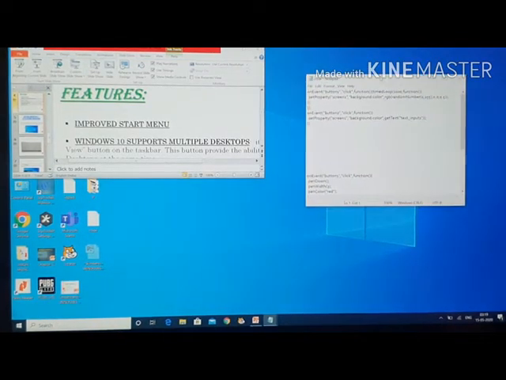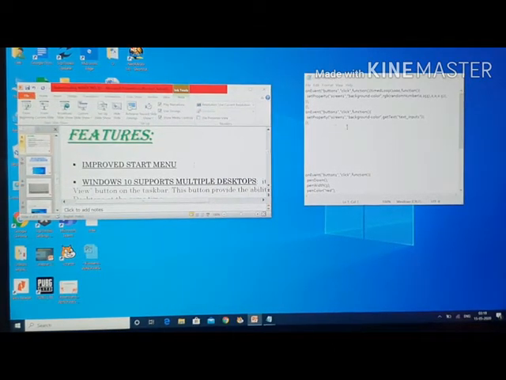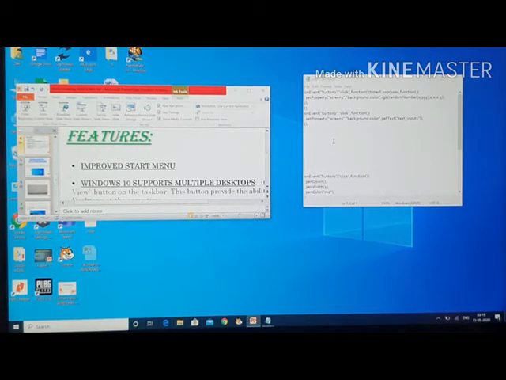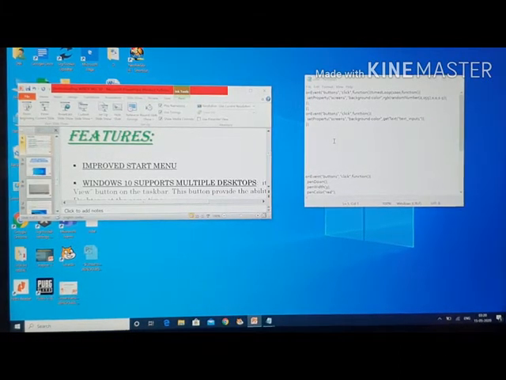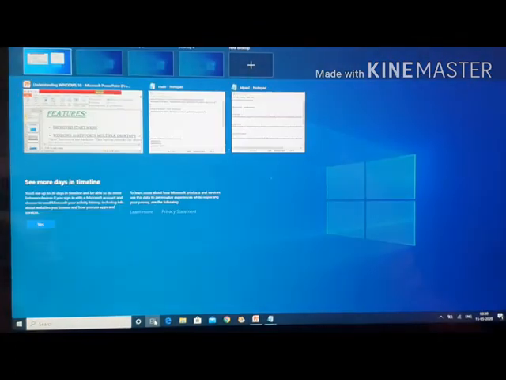We can drag and drop the window according to us. We can use multiple windows at a time using this feature in Windows 10. Now using this task view only, just click on task view. I just clicked on it.